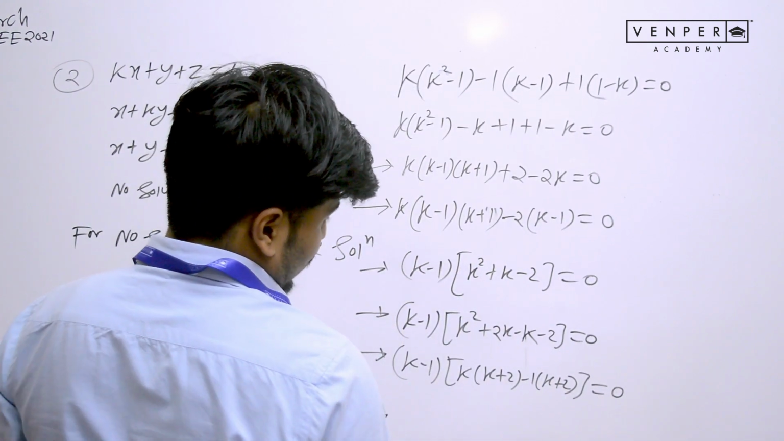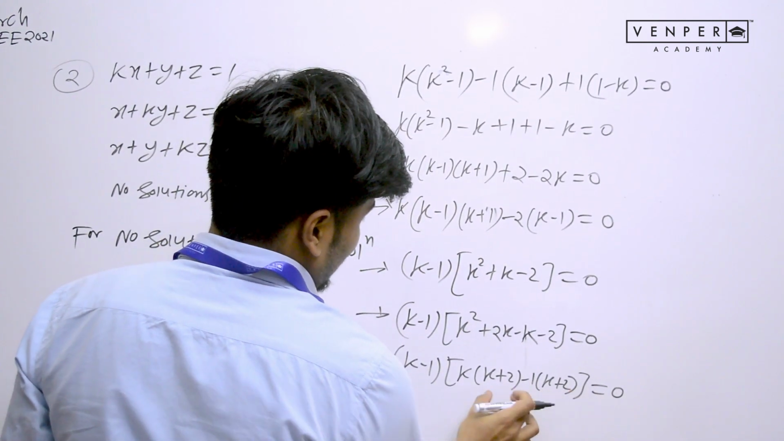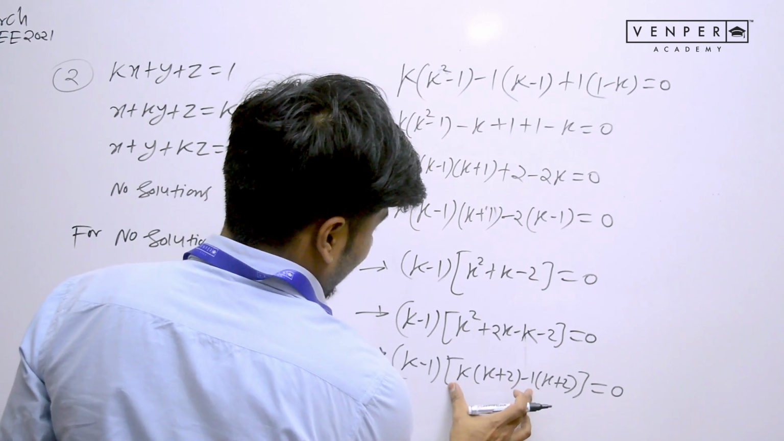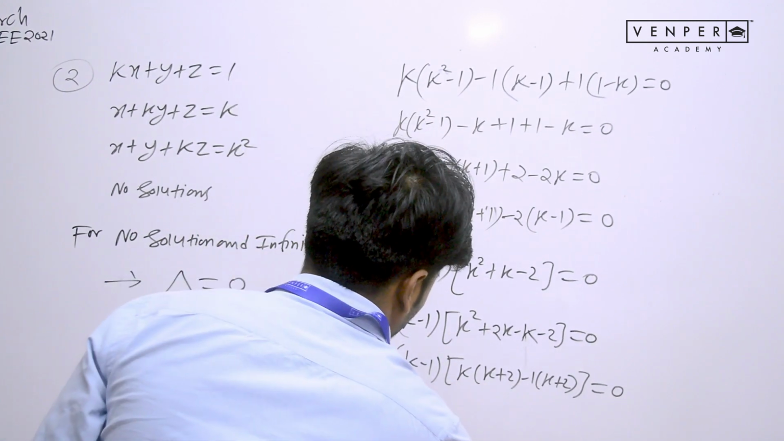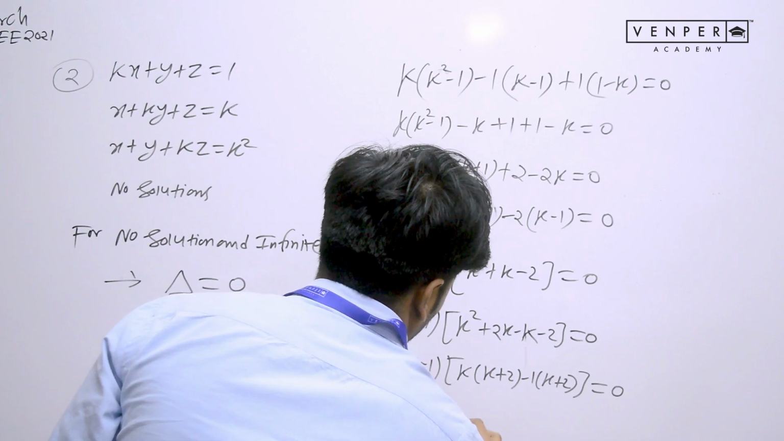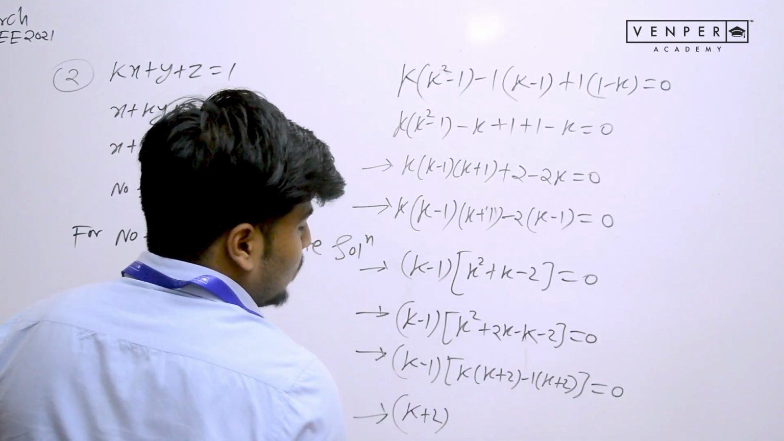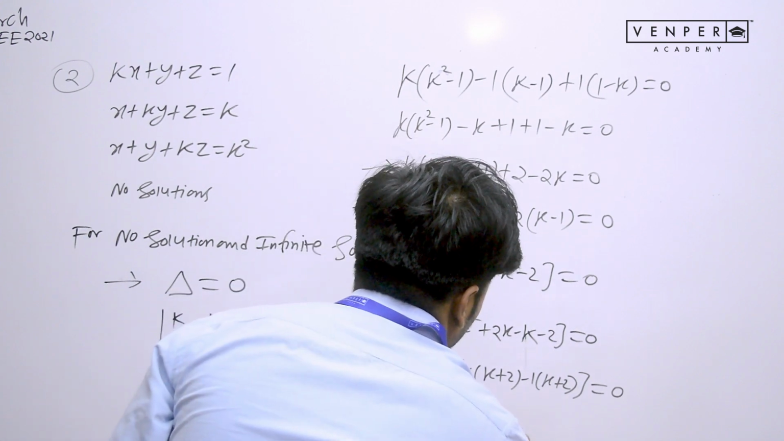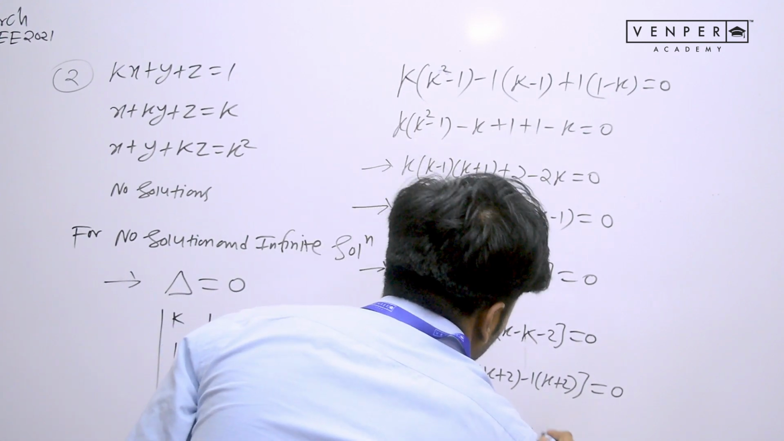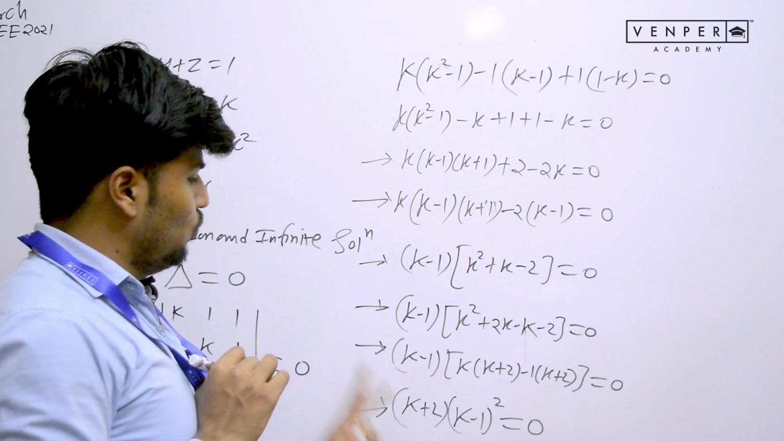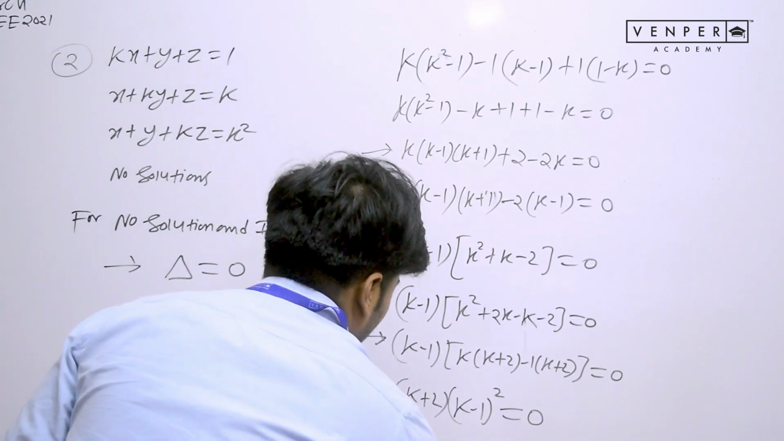So see what is coming out common. Now k plus 2 is coming out common and one more bracket will be left, which is k minus 1. So k plus 2 common and one more bracket will come, k minus 1, and one k minus 1 is already present outside. So it will become k minus 1 whole square equals to 0. From here you are getting 2 values of k.